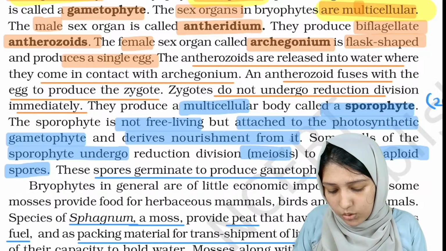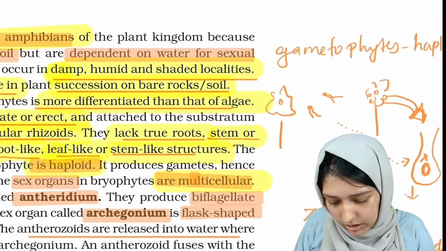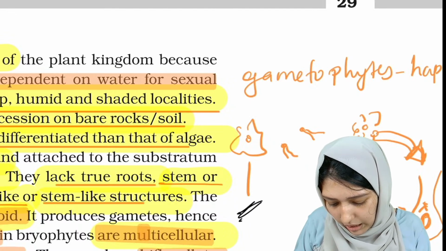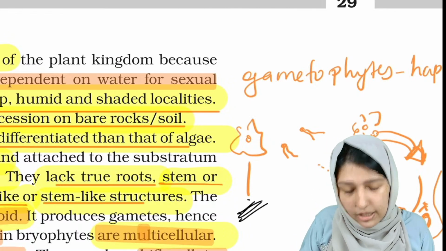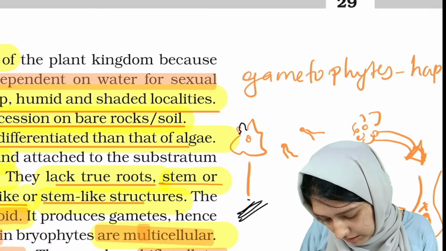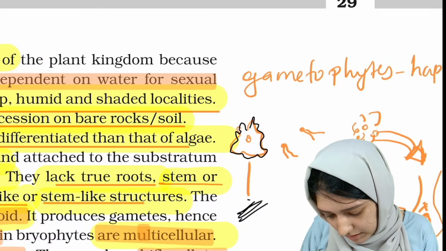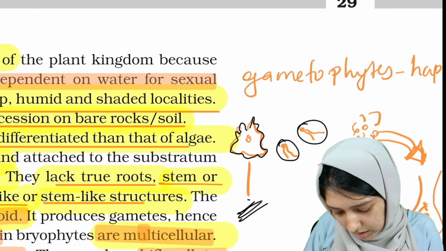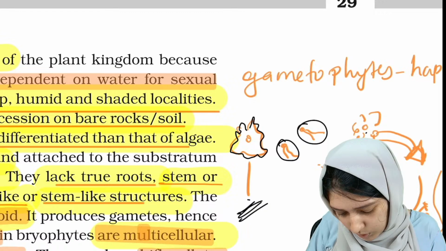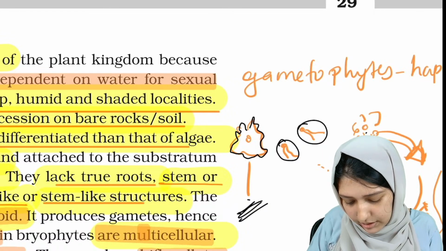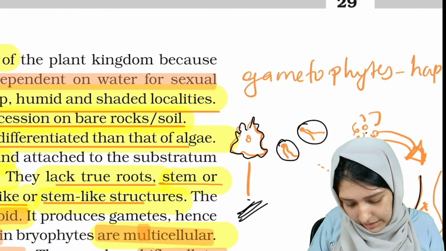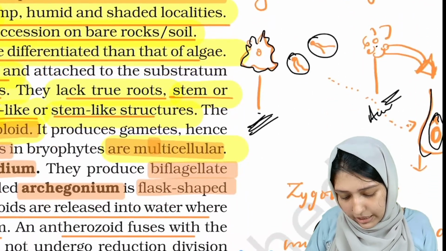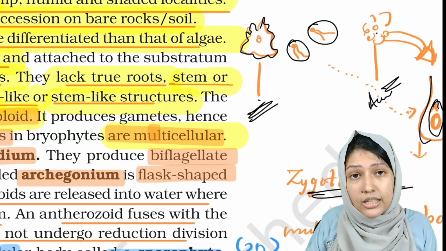Okay. Antherozoids are released into what? Let's see the process. This is antheridium and this is archegonium. Antheridium means it is male, right? It is the male sex organ and it will produce antherozoids. These come in the vicinity of the archegonium, which is female, and inside it they will fuse with the egg and form a zygote, which is diploid.